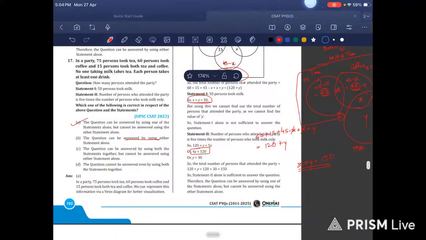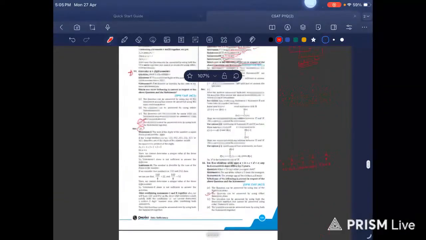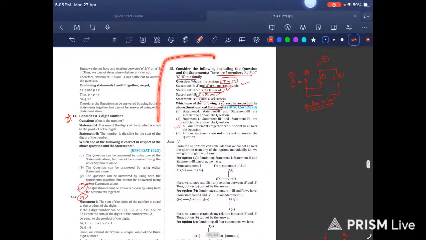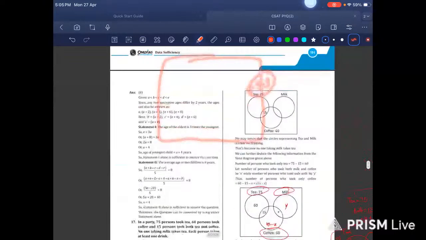In actual examination, you will obviously falter in these type of questions, and it is advisable that you save time from these type of questions and invest your time in easier questions like we have seen here. I'm talking about this example. How easy it can be? Easy, 2.5 marks. And compare it to this question.